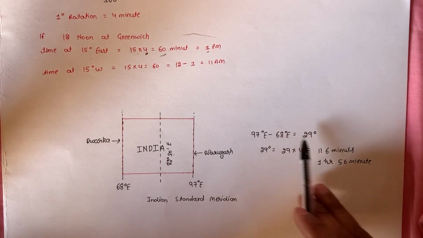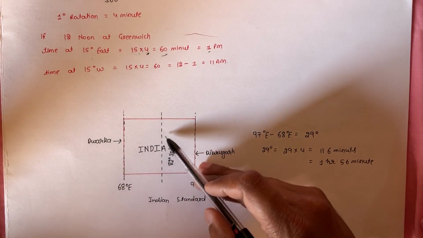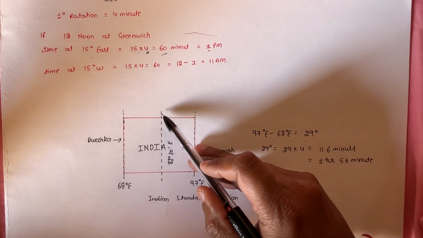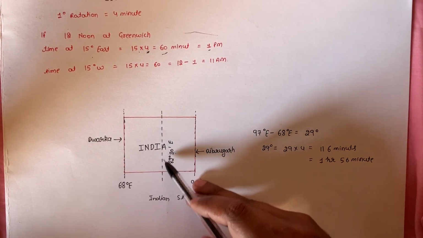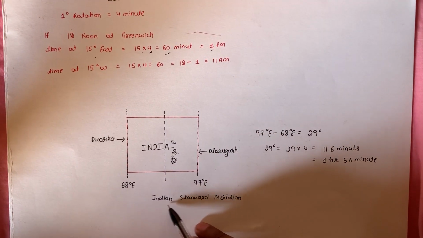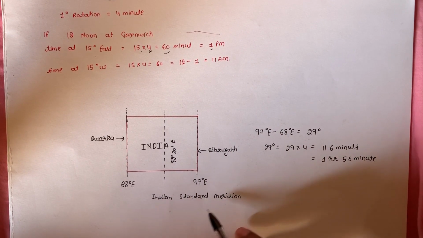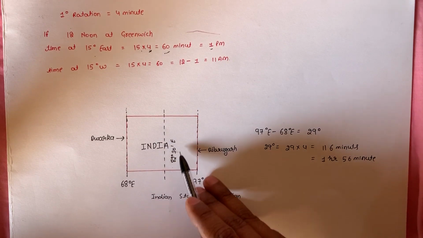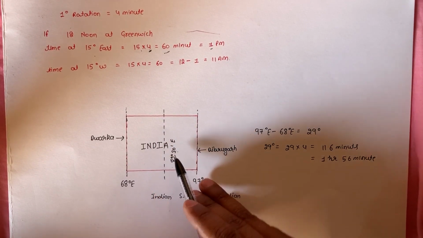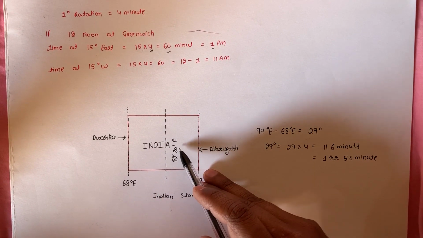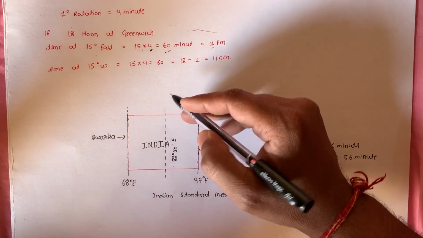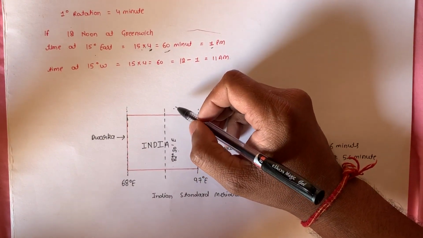So to compromise this, we have made 82 degrees 30 minutes east longitude the main meridian, and this is known as the Indian Standard Meridian. All the time of India is taken from the 82 degrees 30 minutes meridian. This meridian goes through Mirzapur near Allahabad.